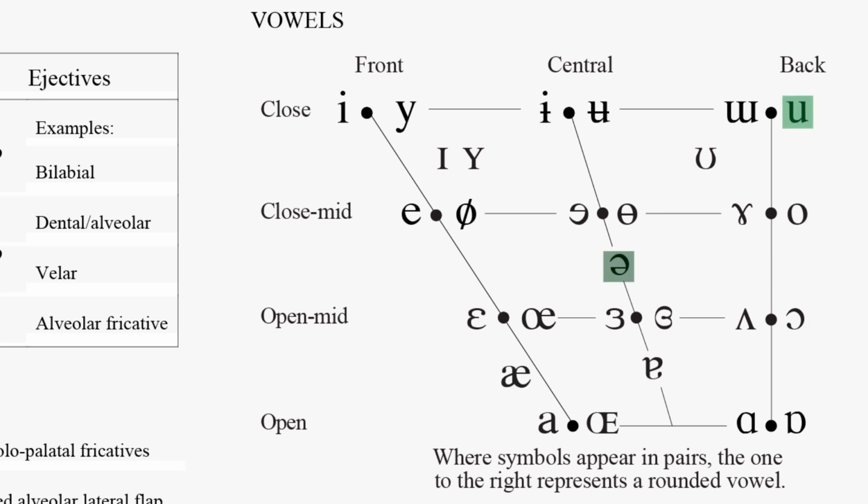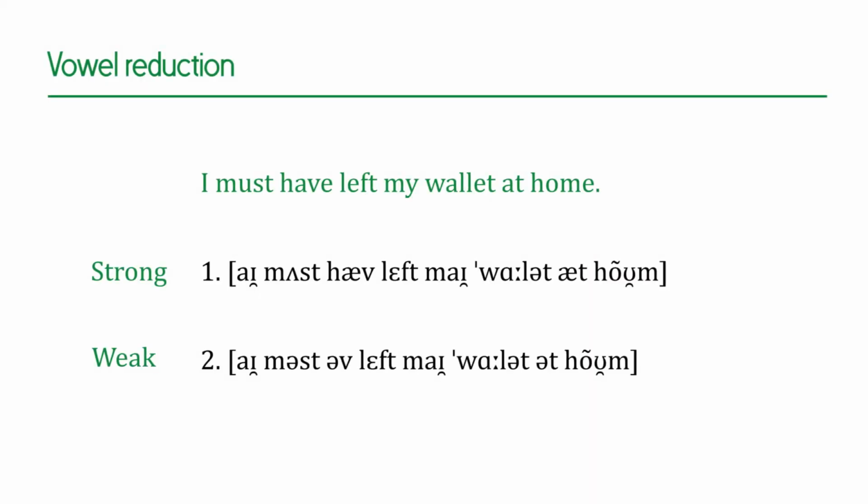Instead of shaping your tongue, you just let your tongue be in the resting, neutral position and just make a sound. So instead of saying "must", which requires a bit of opening of the mouth, you just say "must" with the schwa. Instead of saying "have", which also requires you to lower your tongue and open your mouth, you just say "have" with the schwa. So this is what vowel reduction is.